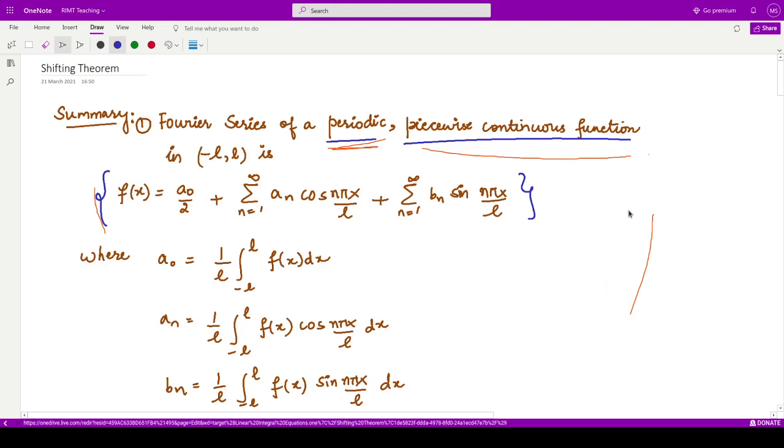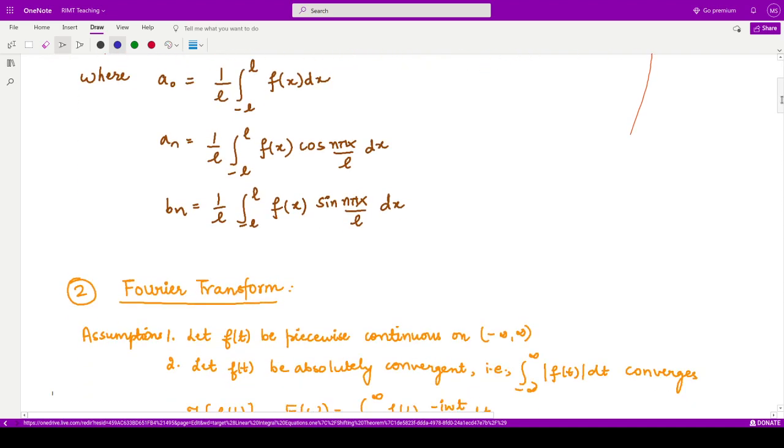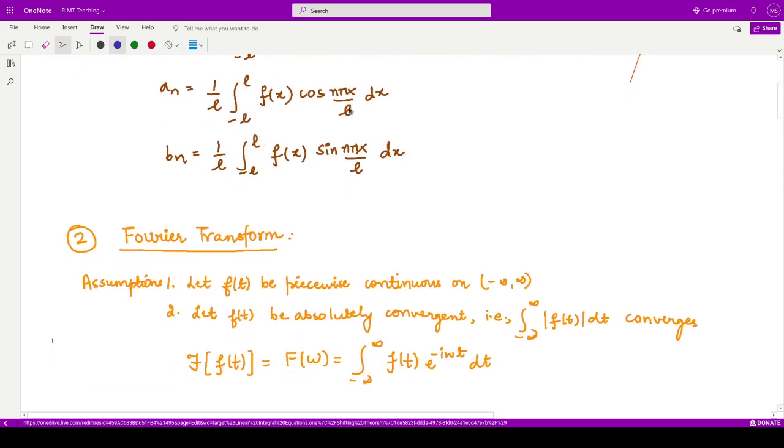A0 is given by 1 by L integration from minus L to L f of x dx. An is given by 1 by L integration from minus L to L f of x cos n pi x upon L dx, and Bn is given by 1 upon L integration from minus L to L f of x sin n pi x divided by L dx. So this is all that you know.